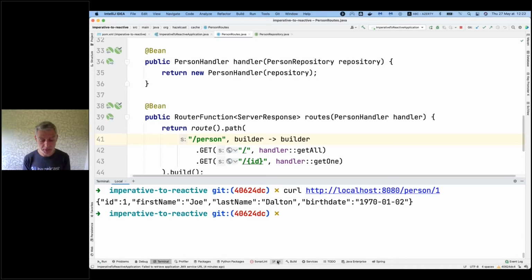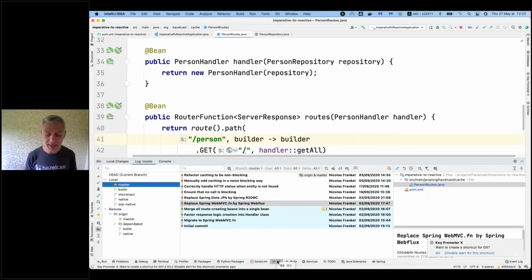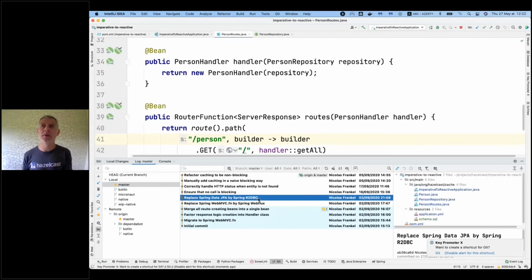Okay, so let's go a bit further. Now we will change the data access part, and this is much more complex because you must understand that when we do this, we remove JPA, we remove Hibernate, we change the driver as well.